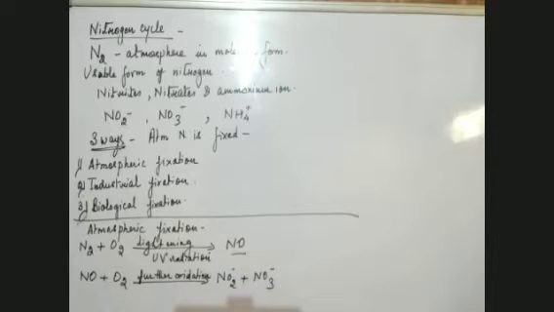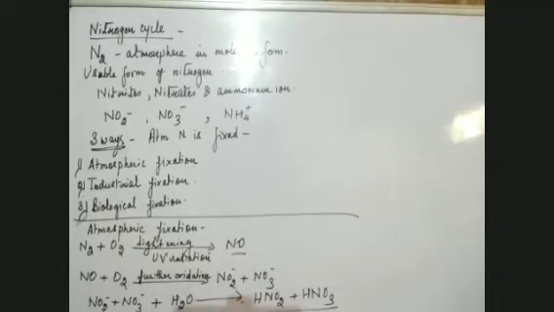Now, these nitrites and nitrates which are formed combine with water, and when they combine with water, they form two acids. Those two acids which are formed are HNO2 and HNO3. Nitrous acid and nitric acid are formed. These acids which are formed pour down in the form of acid rain.